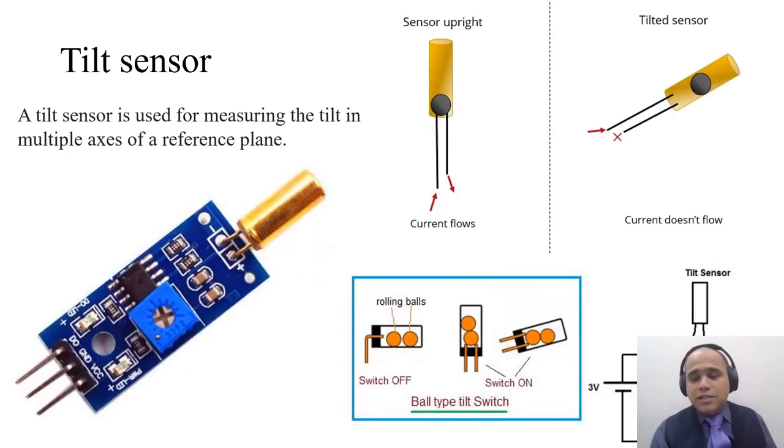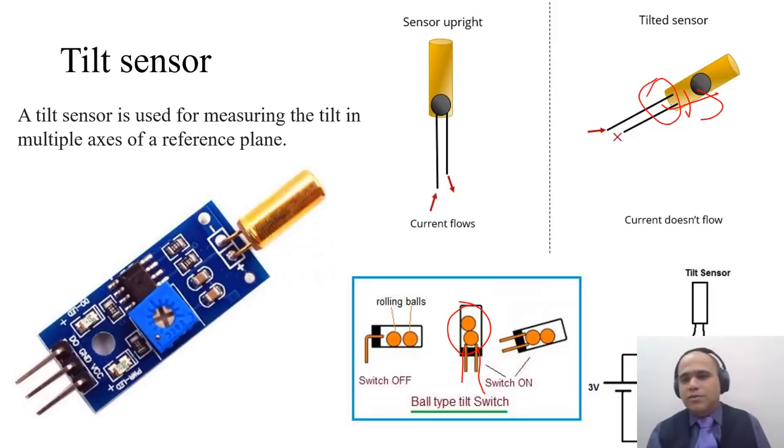So tilt sensor is a very smartly designed sensor. It just has two connecting leads at the base and a ball bearing on the top. So whenever you tilt the sensor, this ball bearing moves away and there is no contact between the two leads. And whenever you make it straight, the ball bearing again comes and touches, and there is a conduction between the two leads.